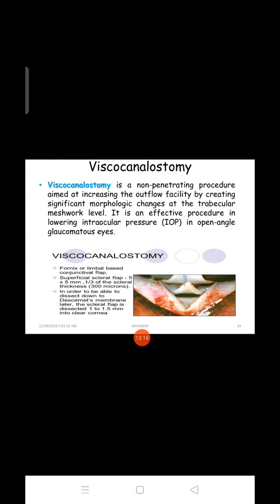Next is viscocanalostomy. Viscocanalostomy is a non-penetrating procedure aimed at increasing the outflow facility by creating a significant morphological change at the trabecular meshwork level. It can be an effective procedure in lowering intraocular pressure in open angle glaucomatous eyes. If you know, this is a non-penetrating procedure aimed at increasing the outflow facility by creating a significant morphological change at the trabecular meshwork level. It is an effective procedure for lowering the intraocular pressure.